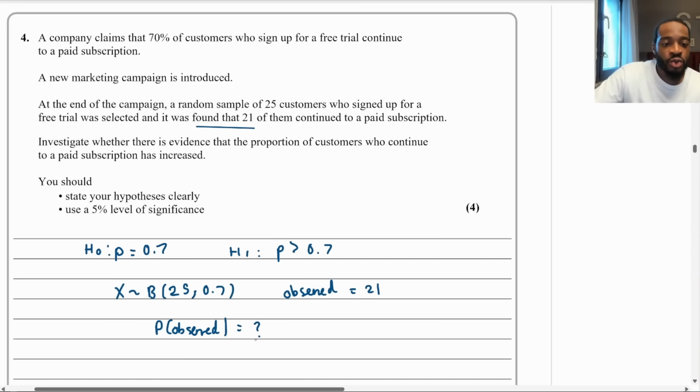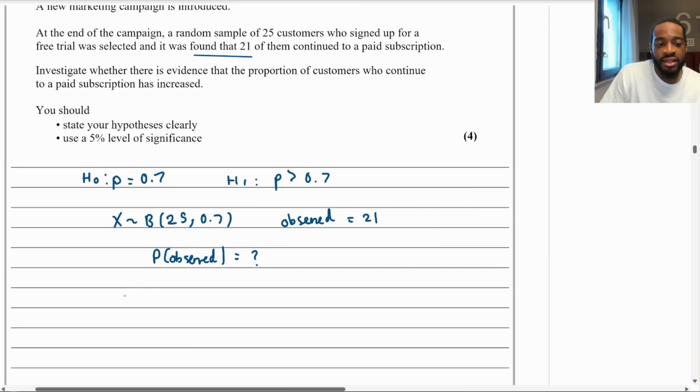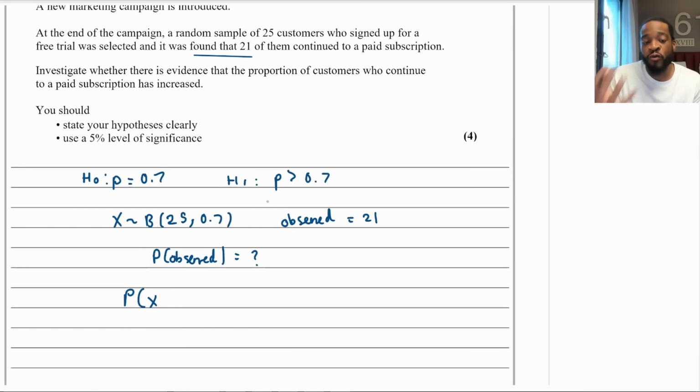Okay. So what you're going to do is this. You're going to find the probability of X being, now you always use the direction of your alternative hypothesis, which is greater than. So the observed is going to be greater than or equal to 21, right? You need to calculate this probability. This is the test statistic, and then compare it to your level of significance.